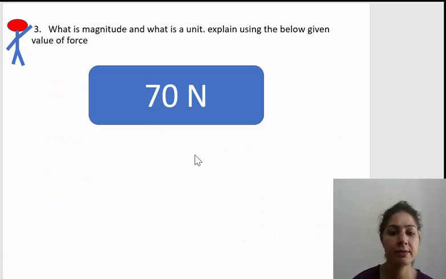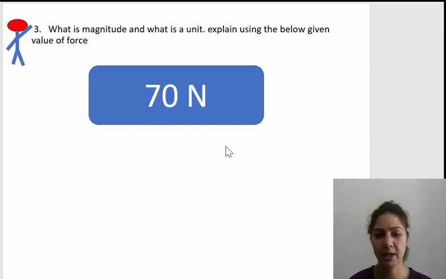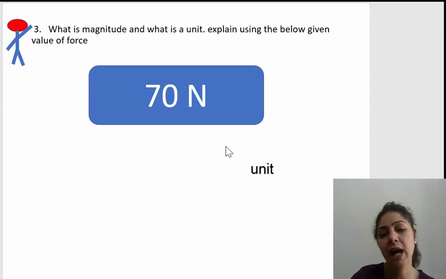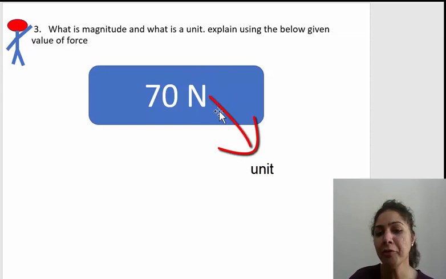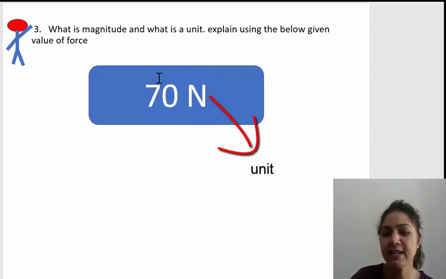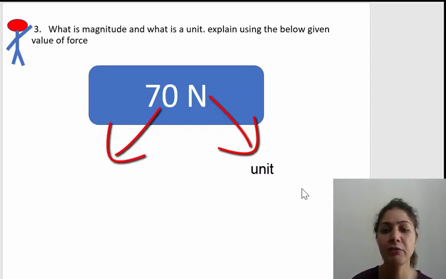The third question is, what is magnitude and what is unit? Suppose I give you an example, as shown below: 70 newtons. In this 70 newtons, which is the magnitude? The unit is very easy. We all learned that the SI unit of force is newtons. So this alphabet N shows that it is the unit of force. What is this 70 here? 70 shows that it is the magnitude or the value.